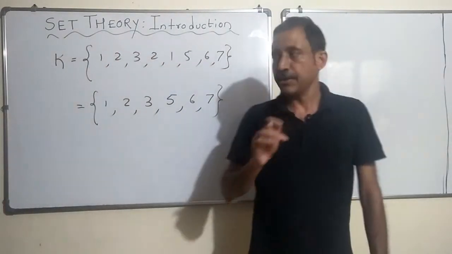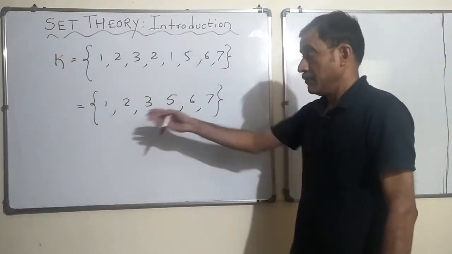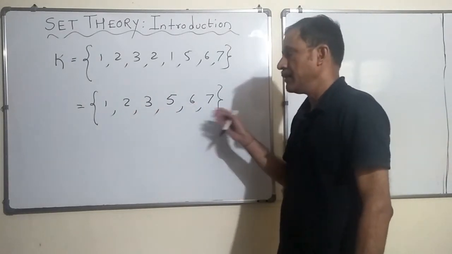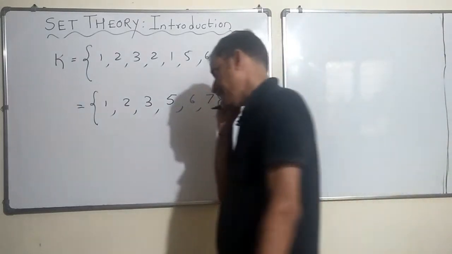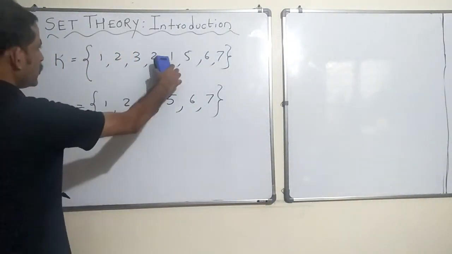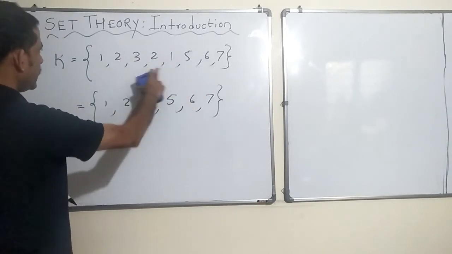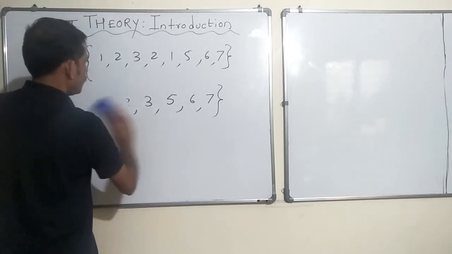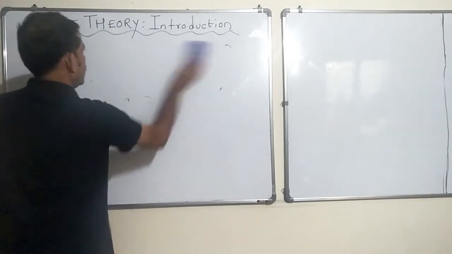So this is correct. I have weeded out the duplicate entries, right? In sets, when you represent them, you will see that there are no duplicate entries, no duplicate elements. All right, that's good. So in this case, I removed 1 because 1 was appearing two times, and I removed 2 because 2 was also appearing twice. Okay. All right. So this is good.